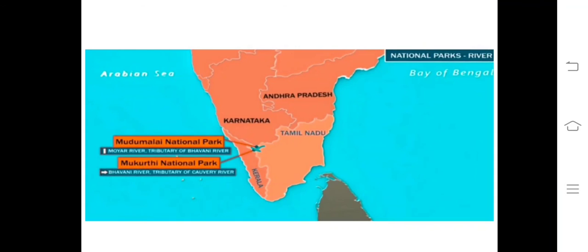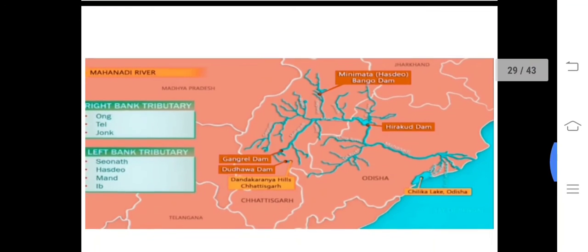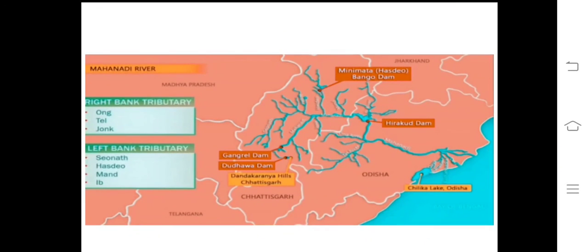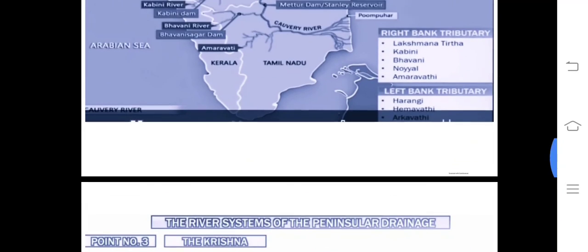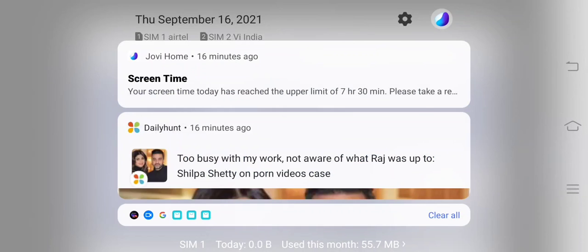It's a tributary of the Bhavani River. Bhavani River is also a tributary of the Kaveri River. Mukurthi National Park, Bhavani River, same tributary of the Kaveri River. I have taught you about the Mahanadi also, and that's it. Nilgiri Hills, yes, Nilgiri is correct.